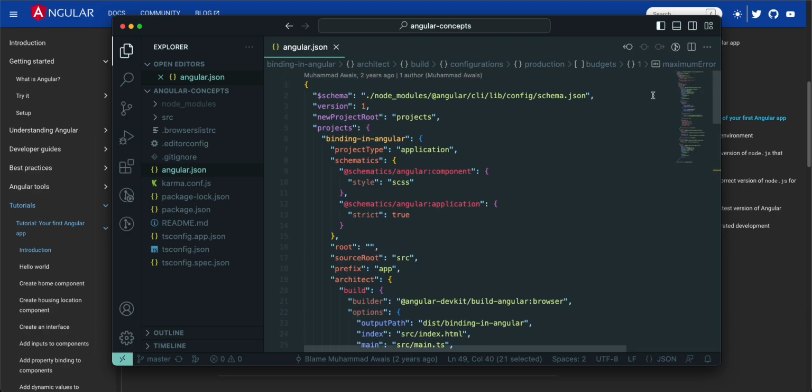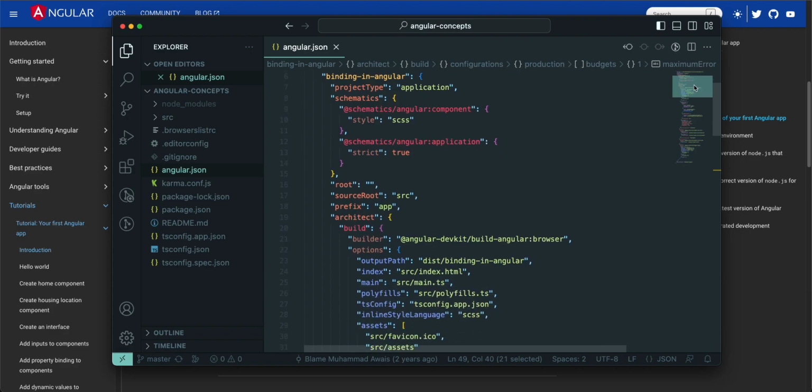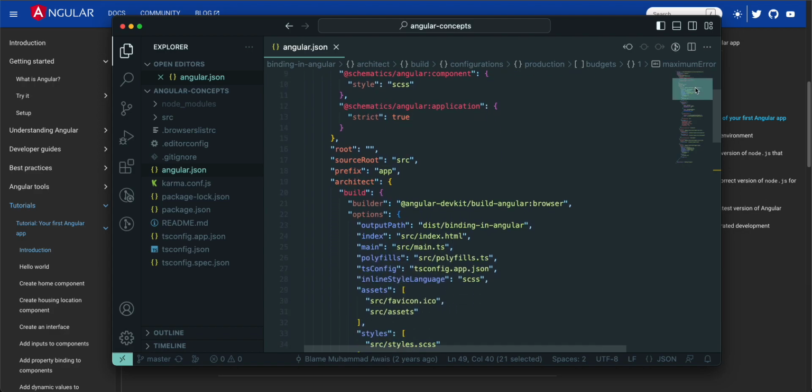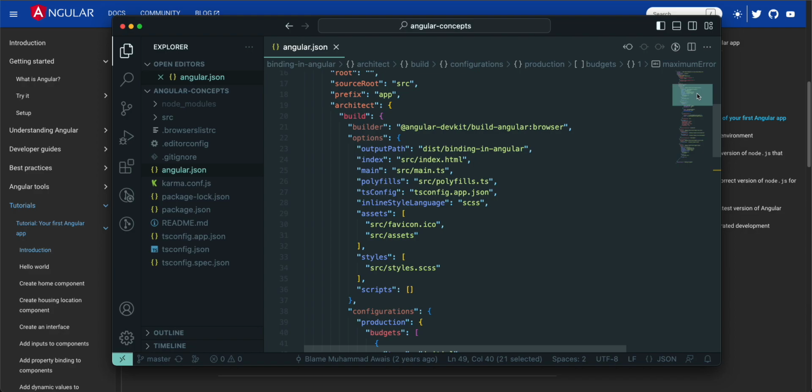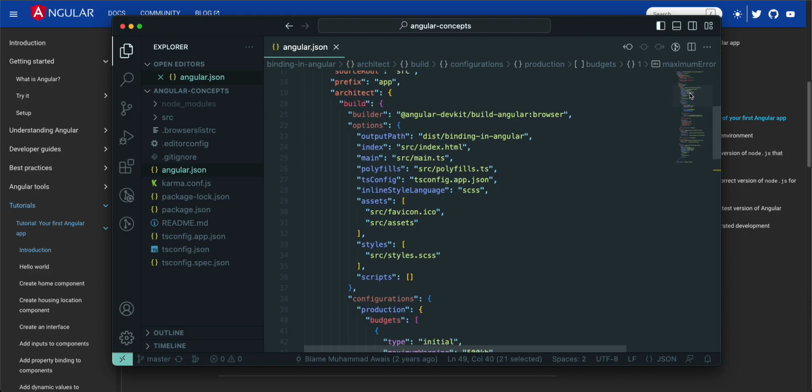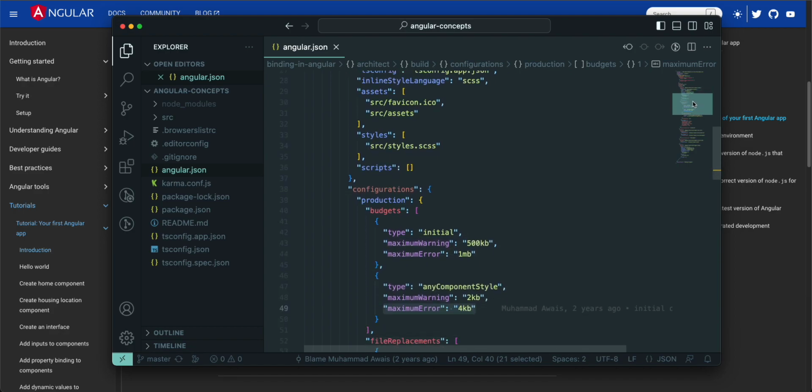This angular.json reflects your project-related things: your output files, your polyfills, how your Angular architecture is working, what the dependent styles and dependent scripts are that we are using in our application, and what the minimum size is for your components and styling files.